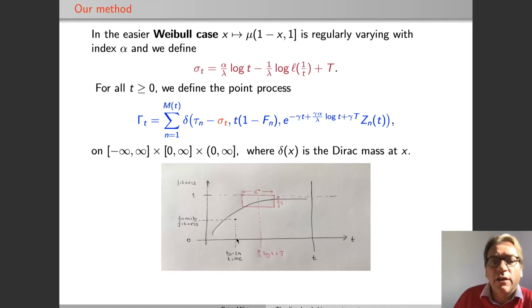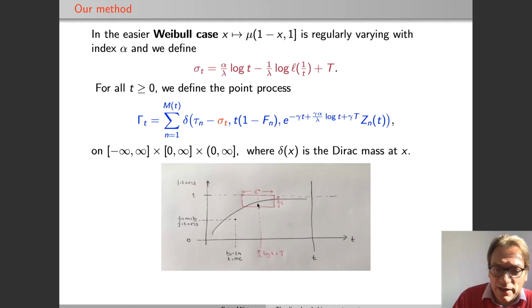Because the number of tables introduced here is a branching process, so exponentially growing there, the maximum of the fitnesses also is a growing curve. This is indicated here by this curve. And if you slide along this curve and always compare the product of the height and the time until time t, you can identify a place, this is the sigma(t) here roughly, where there is the biggest chance of a successful table.